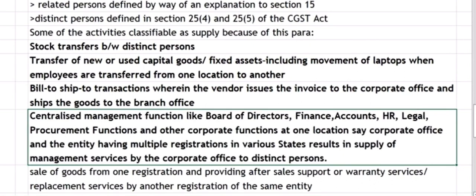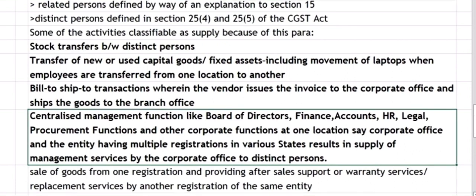And next, centralized management functions like board of directors, finance, accounts, HR, legal. Generally, all these will be sitting in the corporate office, and the corporate office generally will not have sales, or it will be only a cost center, and it will provide these services to all the units across the country. In such a case also, there is a transfer of service from the corporate office to other offices in the same PAN. So these transactions are also leviable to GST.